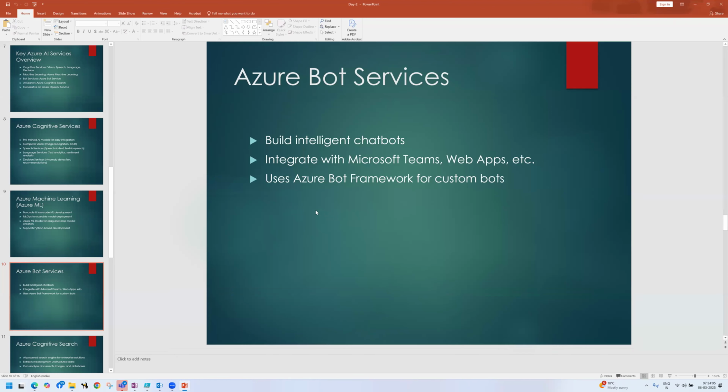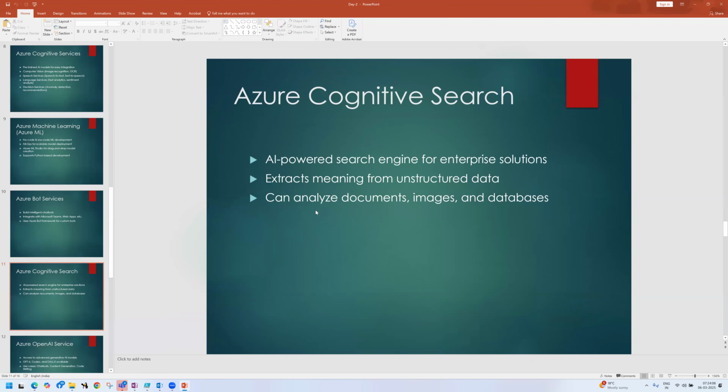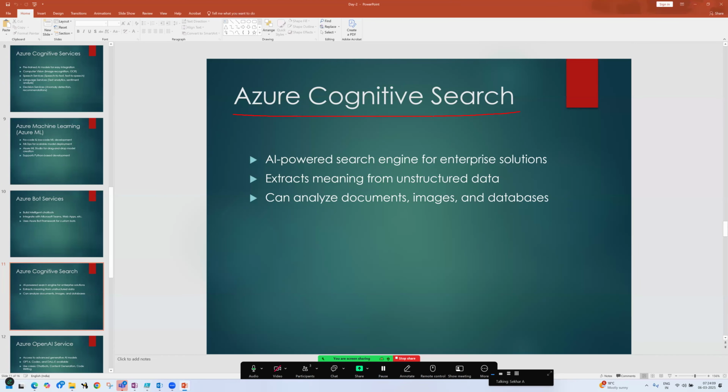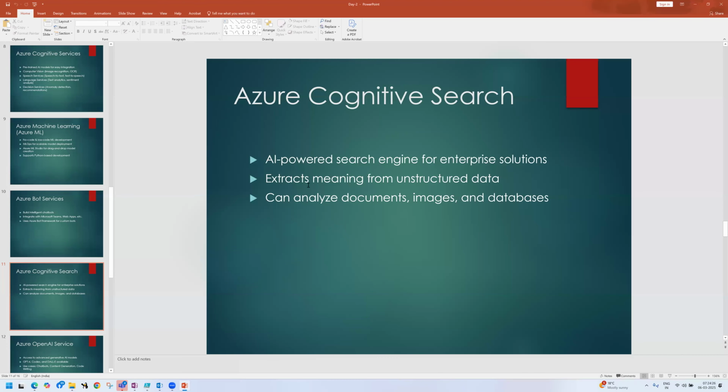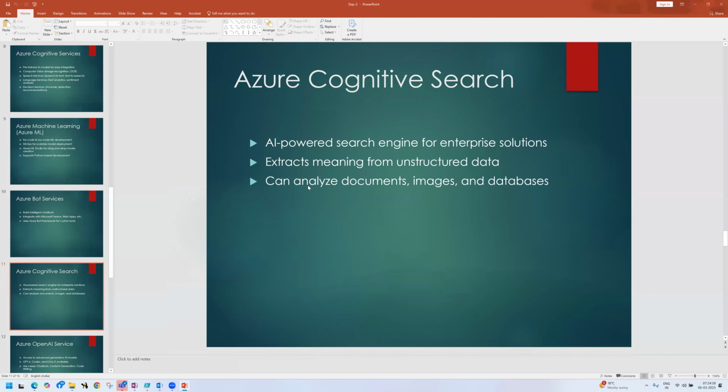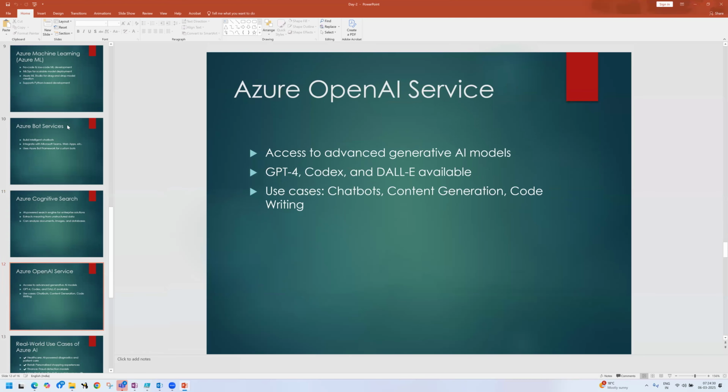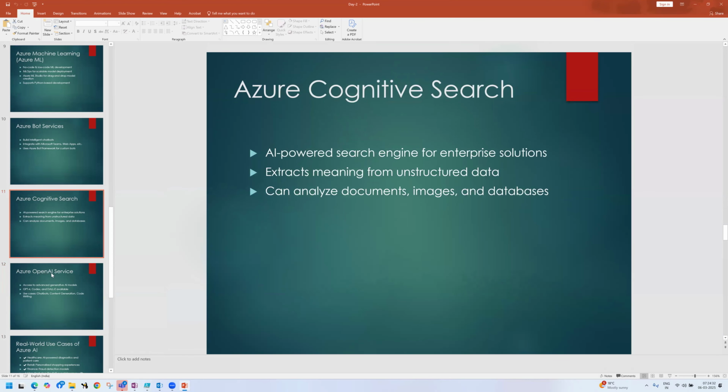Okay, next thing is Azure Cognitive Search. If you go for Azure Cognitive Search, this is the AI powered search engine for enterprise solutions. Extract meaning from unstructured data. It can analyze documents, images and databases, guys. Okay, next. So this is the bot services.